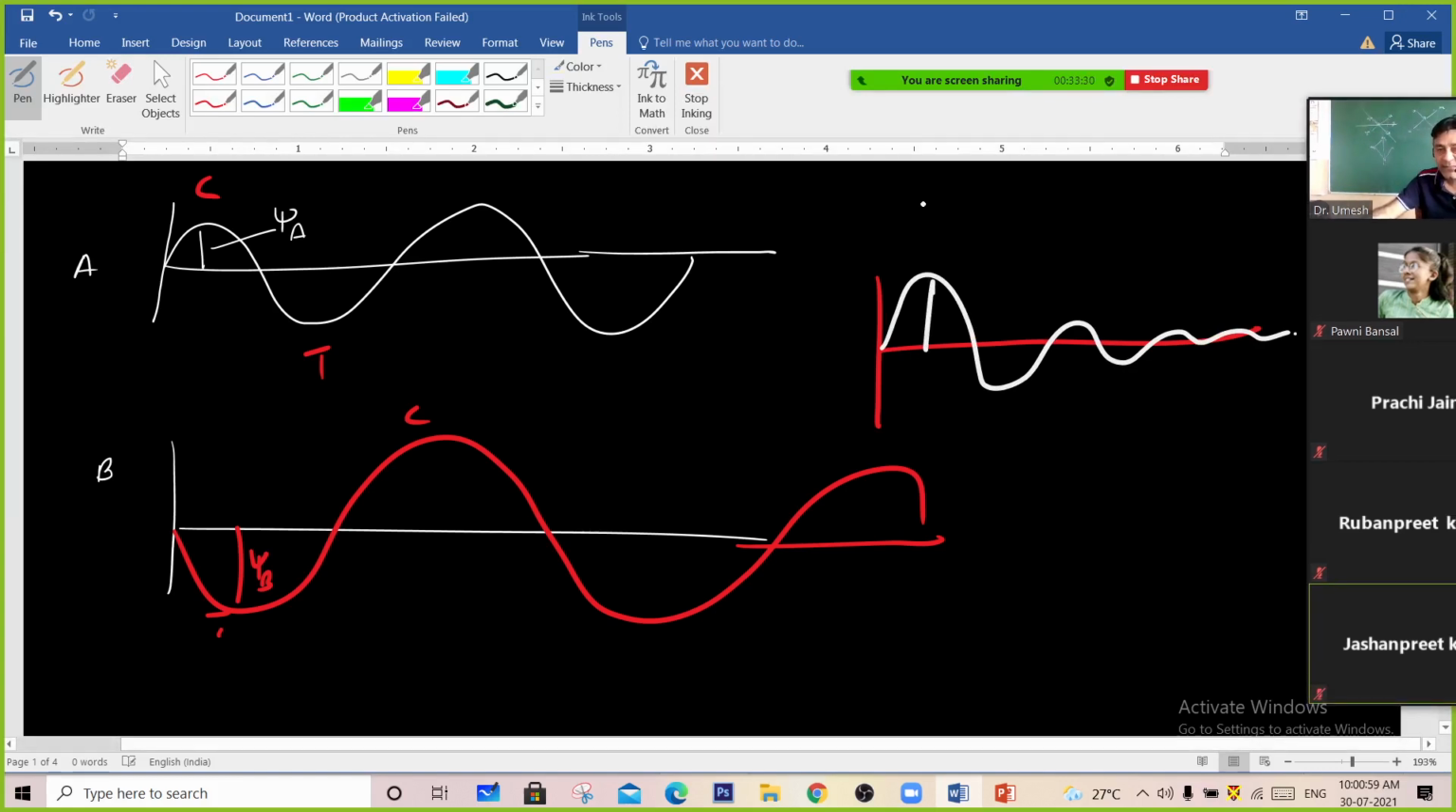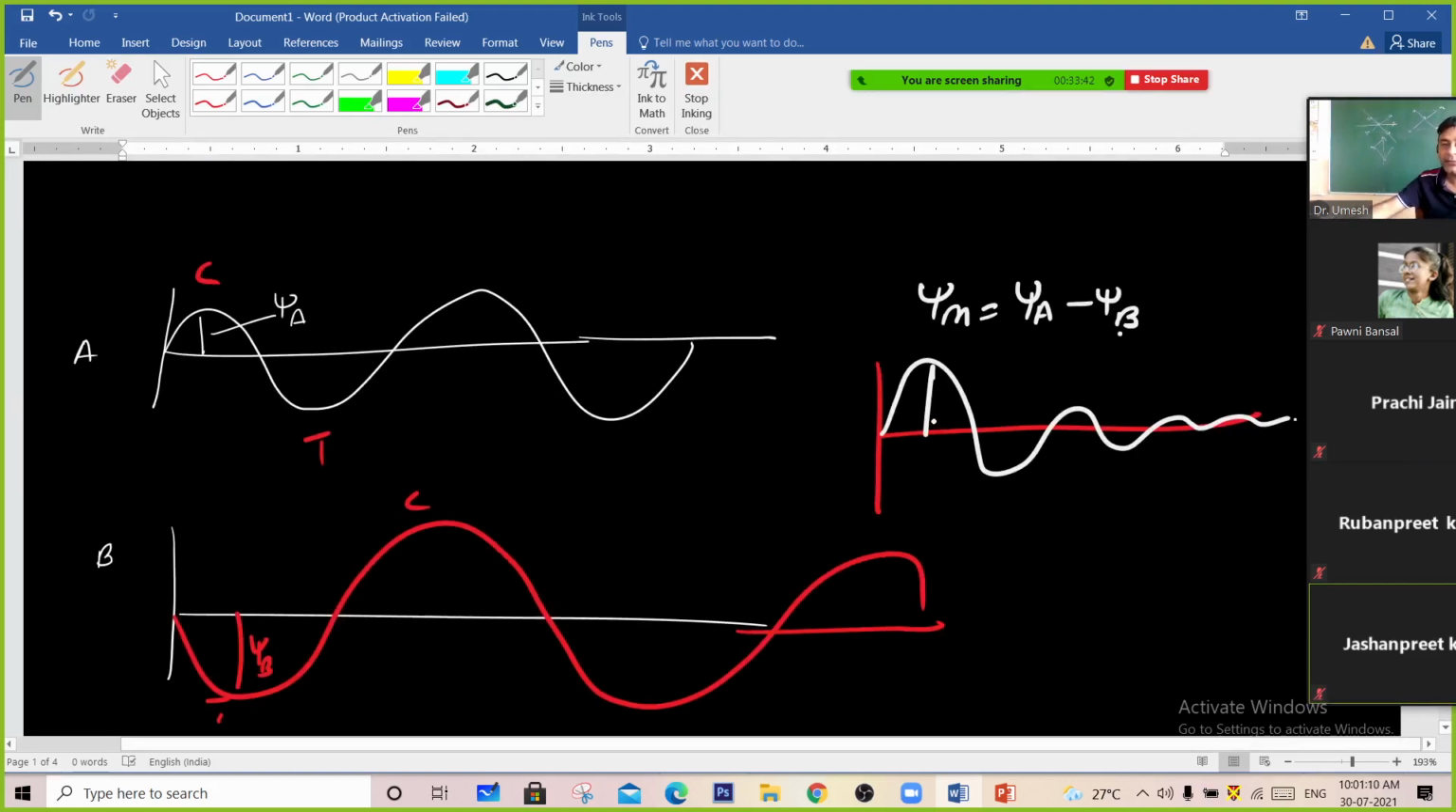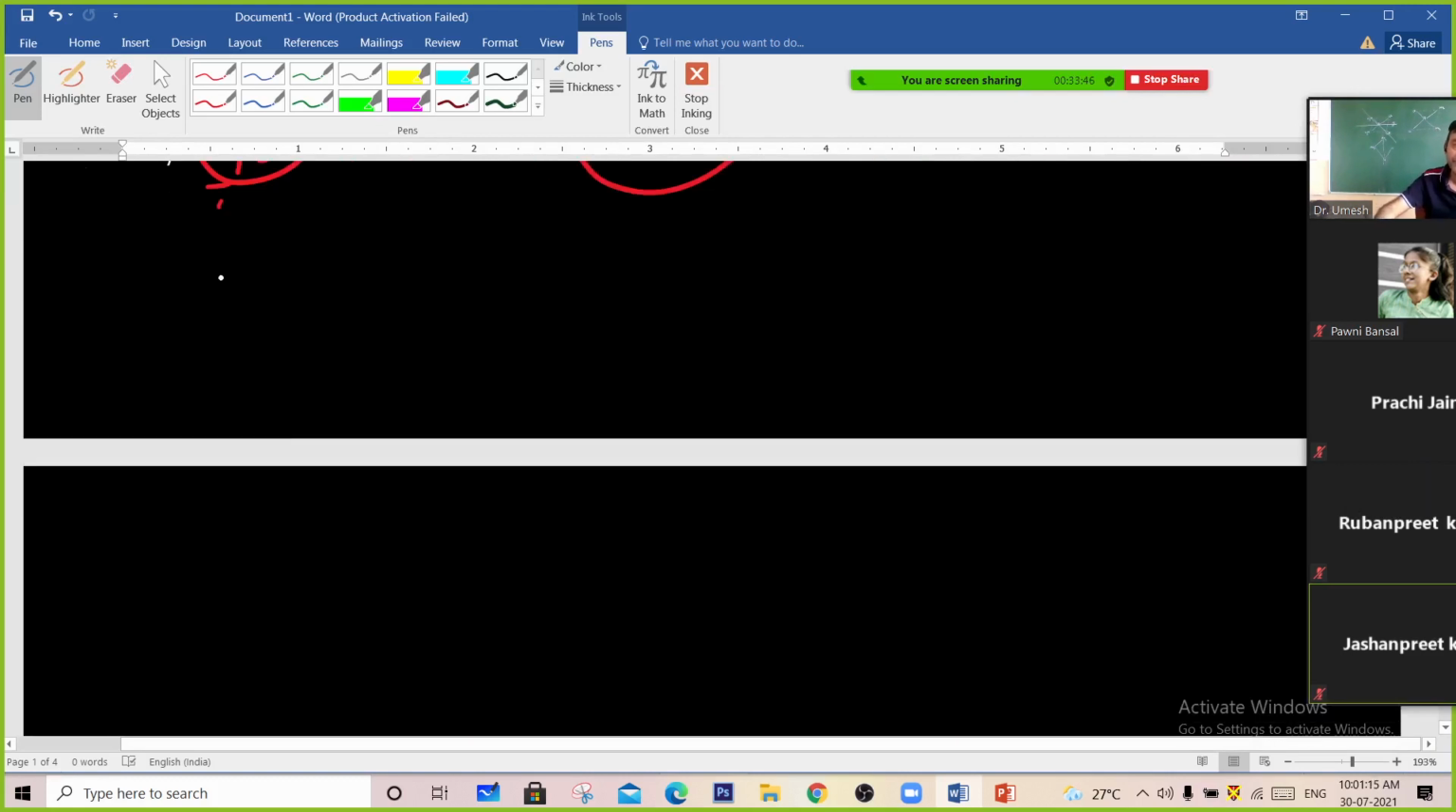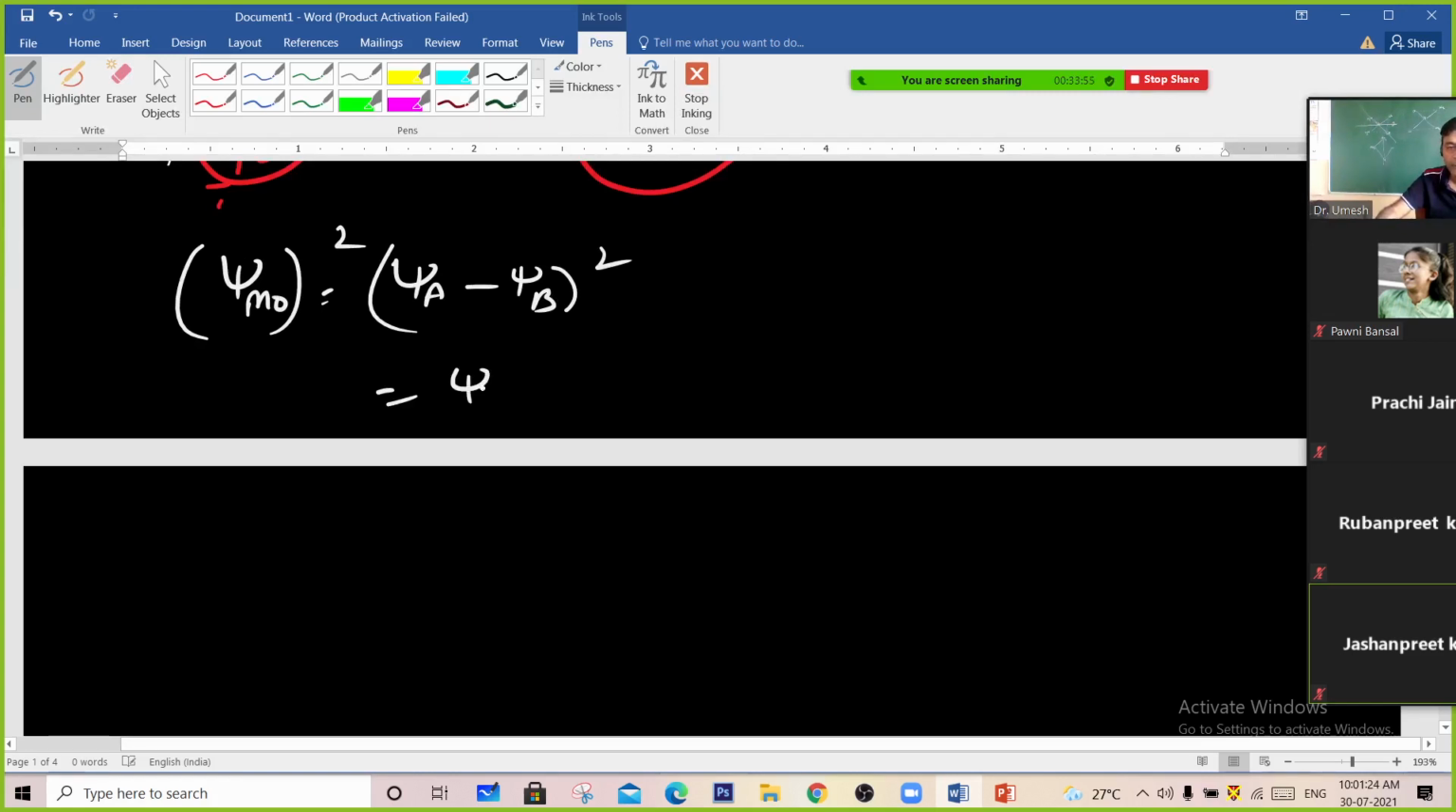And this psi molecular orbital will be formed by psi A minus psi B. The wave functions are now getting subtracted from each other. Psi molecular orbital is equal to psi A minus psi B. Squaring, psi square here is psi square A plus psi square B minus 2 psi A psi B.